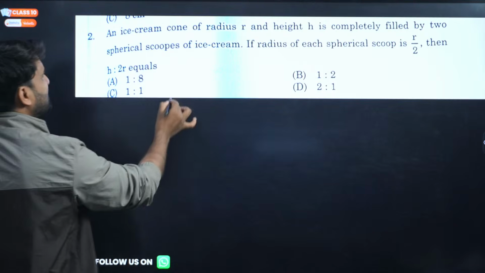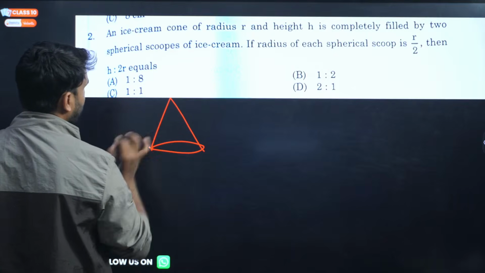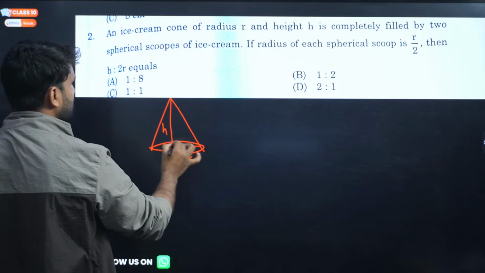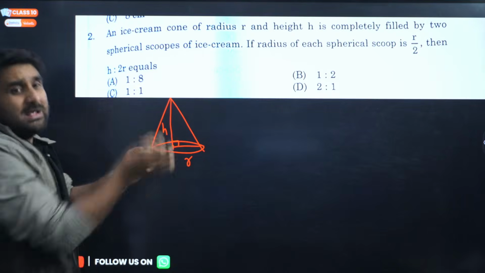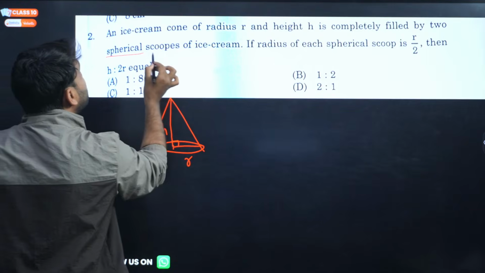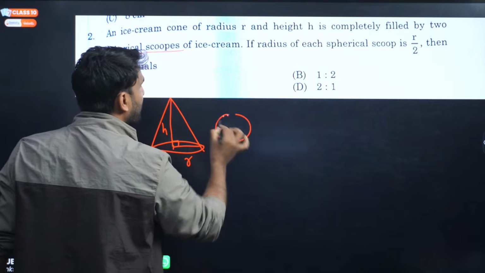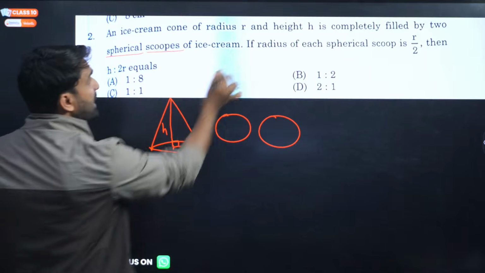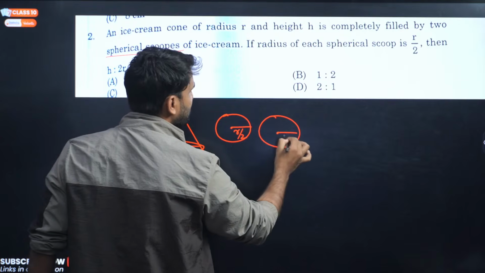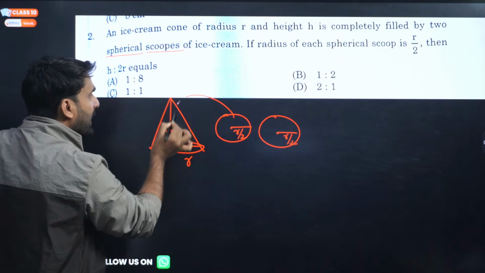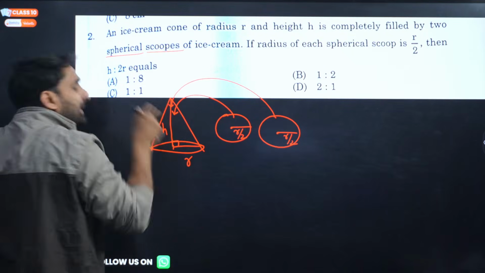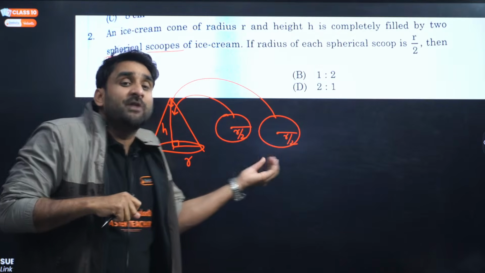Okay, so look at the solution. So an ice cream cone of radius. So basically there is a cone of radius r, perfect, and h height. So this is height h. Now it is completely filled by 2 spherical scoops. 2 spherical scoops means 1 spherical scoop and other spherical scoop, and radius of this is r by 2 and radius of this sphere is r by 2, and we have just used these spheres to fill the conical ice cream, my dear.